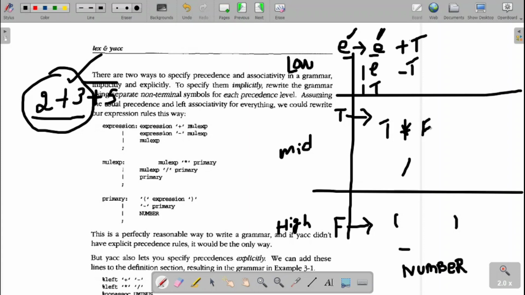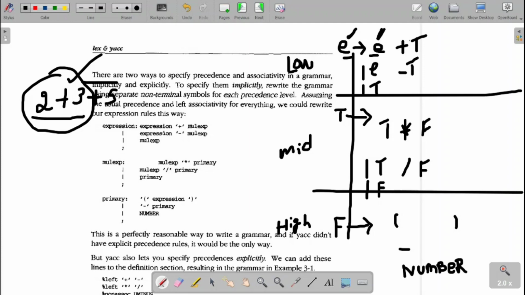Star is left associative, so I need repetition on the left side. That is T derives T star F, or T derives T divided by F. Can I have an expression without star and division? Yes, I can go directly to F.